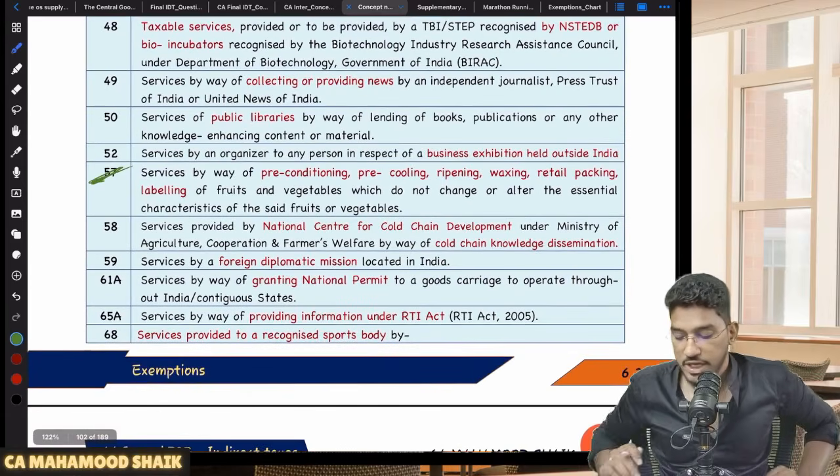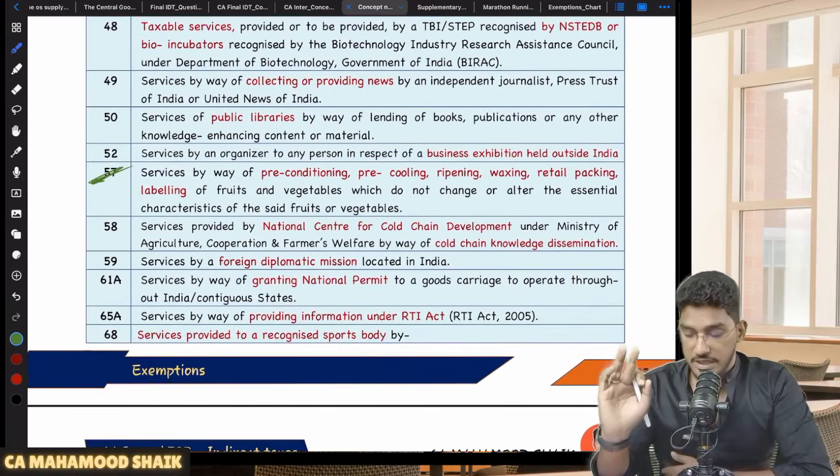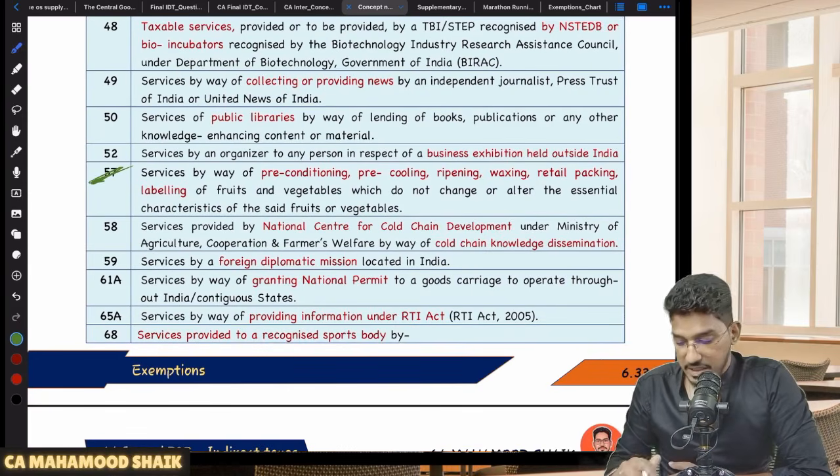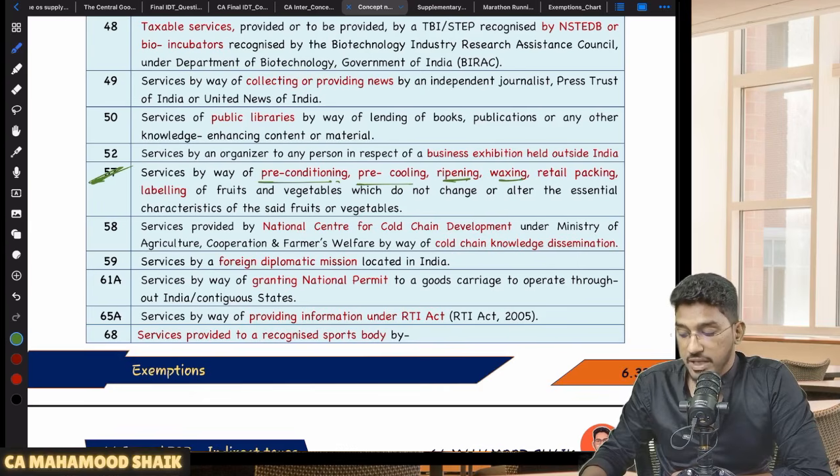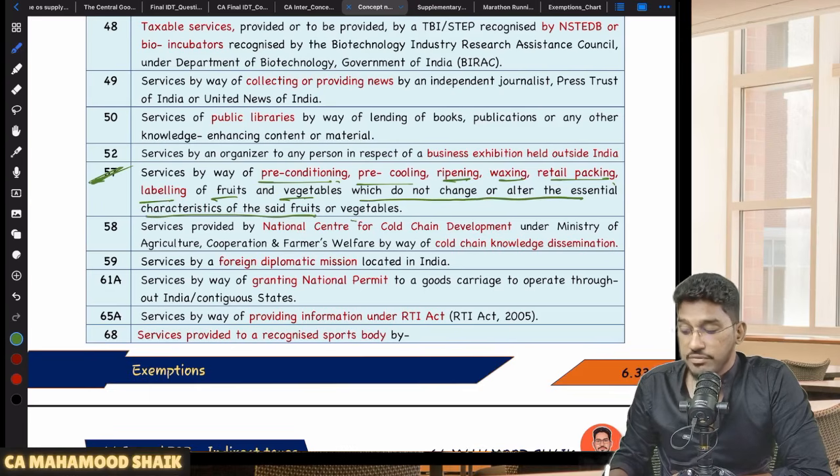See here, one more activity, entry number 57, related to agriculture. One more activity regarding agriculture has been given here under other services. Services by way of pre-conditioning, pre-cooling, ripening, waxing, retail packing, labeling of fruits and vegetables, which does not alter the essential characteristics of the said fruits or vegetables.